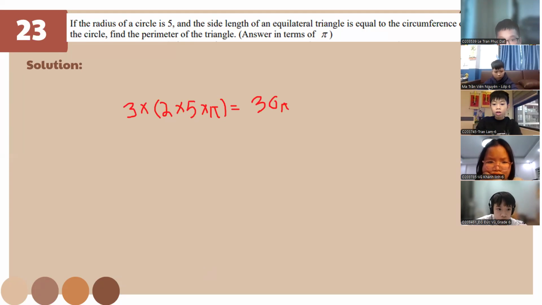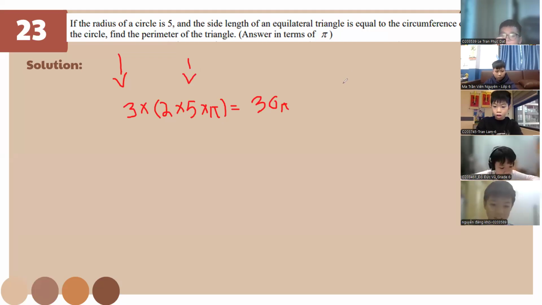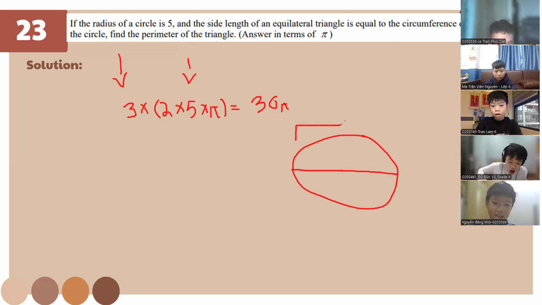So, were you able to get this one? Yeah. Perimeter, that's why times 3. Yes. Radius is 5. And the side length of an equilateral triangle is equal to the circumference of the circle. Imagine a perfect circle. This is the radius. Radius is 1/2, and the circumference or diameter is the whole. So, that's why.